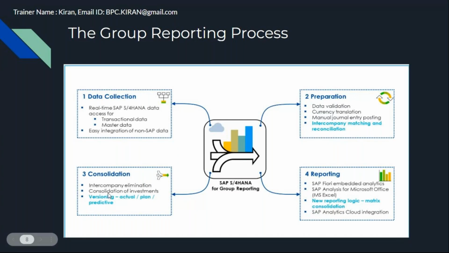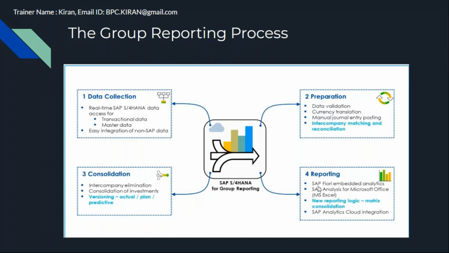After that, we are going to maintain ownership percentages. So we maintain the consolidation structure, and for the consolidation structure we maintain ownership percentages. We are going to perform consolidation of investments, like investment eliminations, capital eliminations, goodwill calculations, NCI calculations. First consolidation and subsequent consolidation we are going to perform using this consolidation of investments. And then we move to reporting. So balance carry forward we will perform.